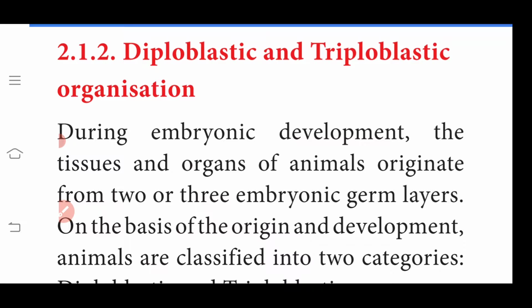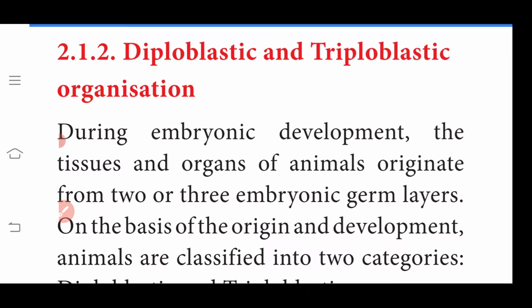Then another one is organ level of organization. Organ level of organization means a group of tissues forming a specific organ. That organ involved in a particular function is called organ level of organization. Then another one is organ system level of organization. Organ system level of organization means a group of organs involved in a particular function. The organ system level of organization forms an organism.